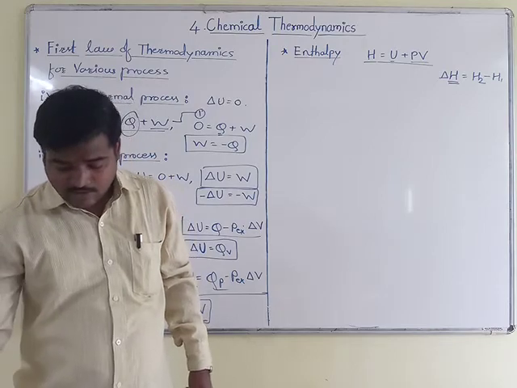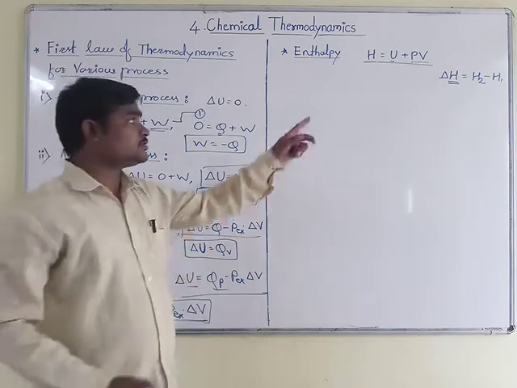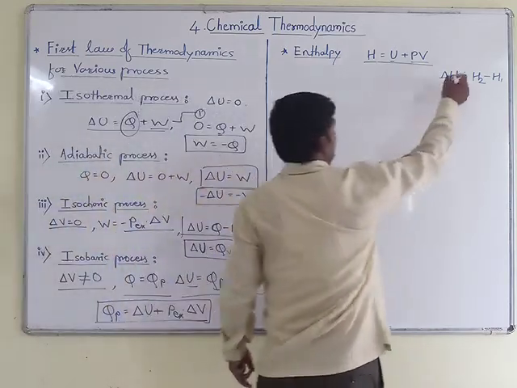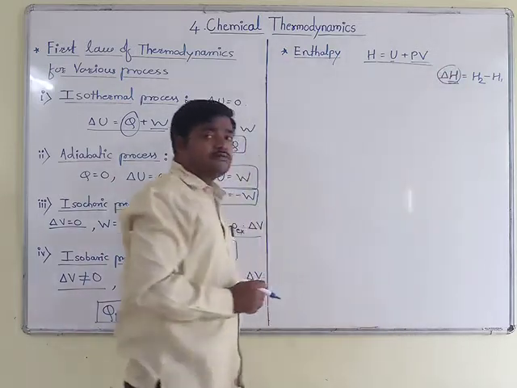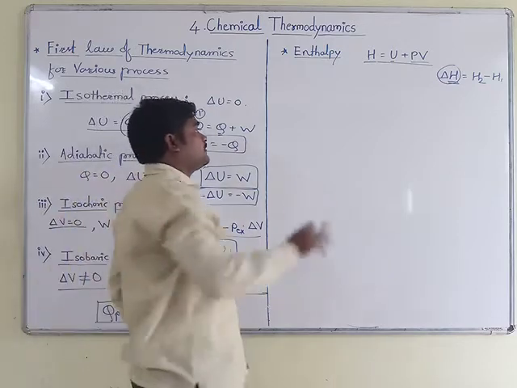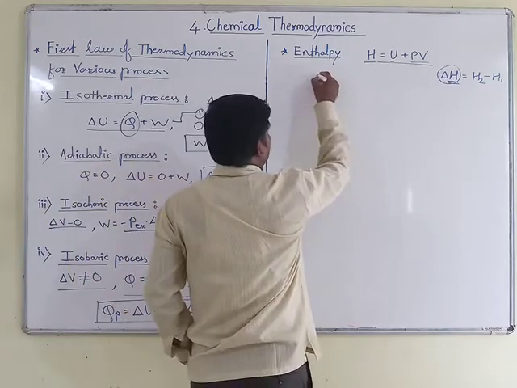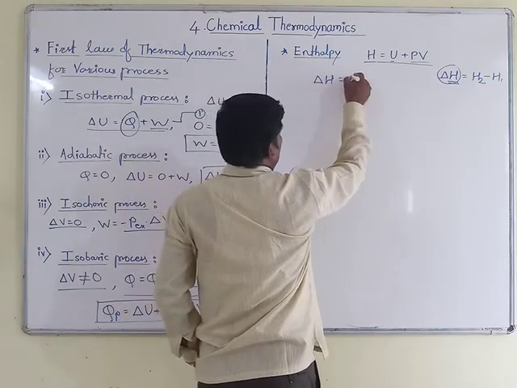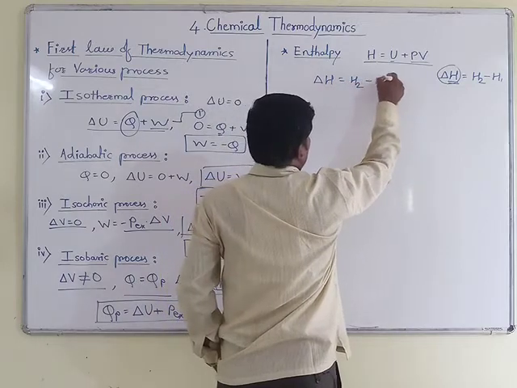Okay, now here according to that concept, what we have to do is determine the value for delta H. So I will write this equation as delta H is equal to H2 minus H1.